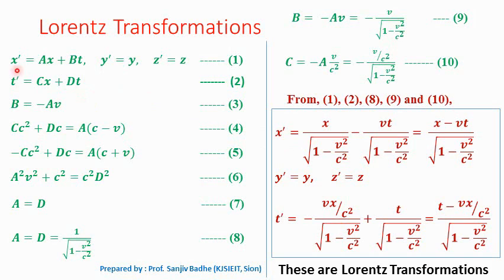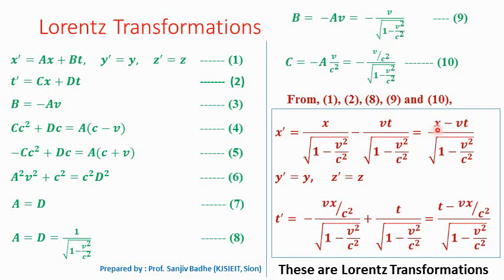So x prime is equal to ax plus bt. So a is equal to 1 upon square root of 1 minus v square by c square into x. So it is x upon square root of 1 minus v square by c square plus bt. b is equal to minus v by square root of 1 minus v square by c square. So in this b into t, it becomes minus vt upon square root of 1 minus v square by c square.